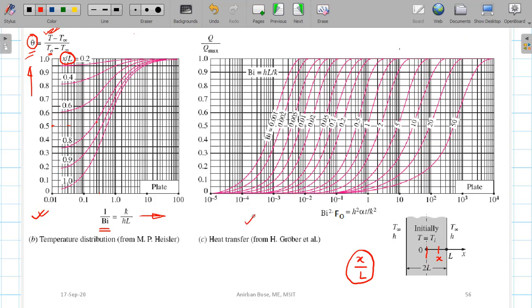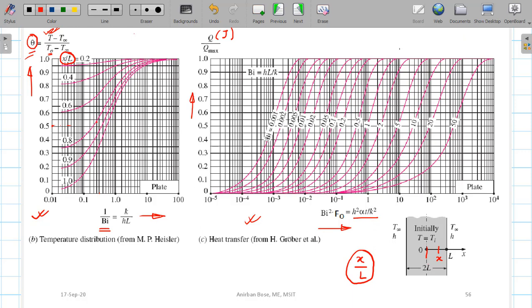Now here you can see this is the third curve from where you can find out the amount of heat transfer from the body in that time. Remember, the unit of Q is joule, it is not watt. So Q by Q max has been plotted here. In the x-axis, since you know the time and other quantities, Biot number square into Fourier number has been plotted, which is completely known to you, and the Biot number corresponds to the different pink lines.